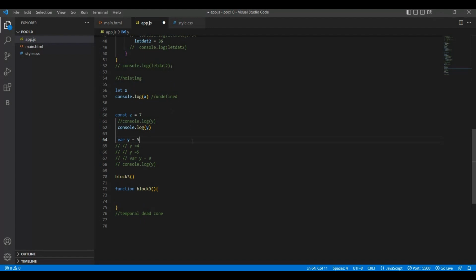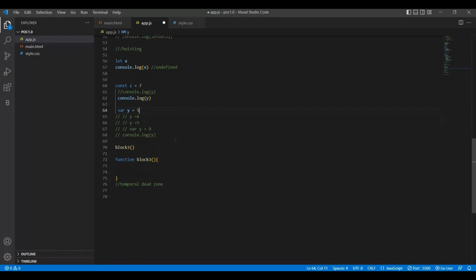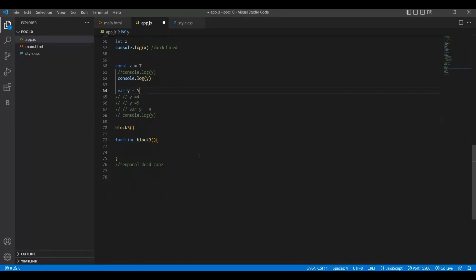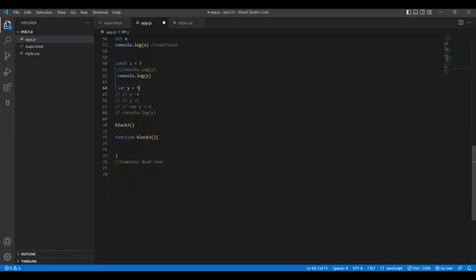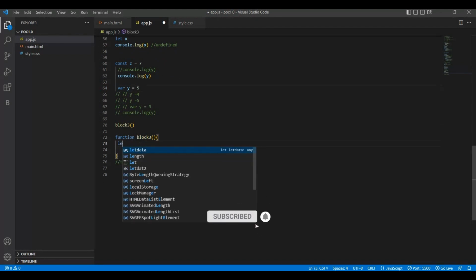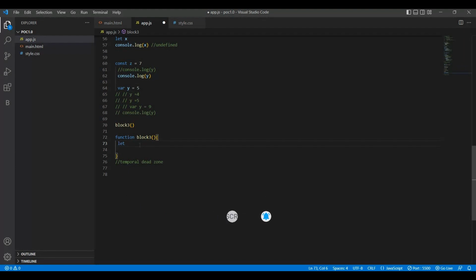So I will briefly explain what is meant by temporal dead zone. Now, see here we have the block 3 function. In this function, I will create one let variable, function data 1, and assign the data 6. After that, I will write one more condition, an if condition.